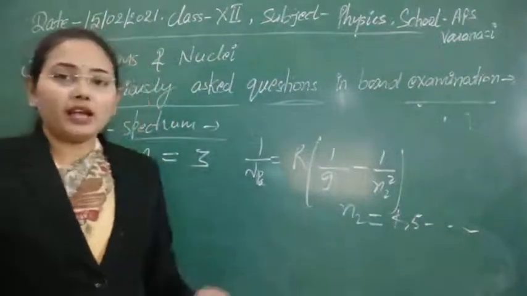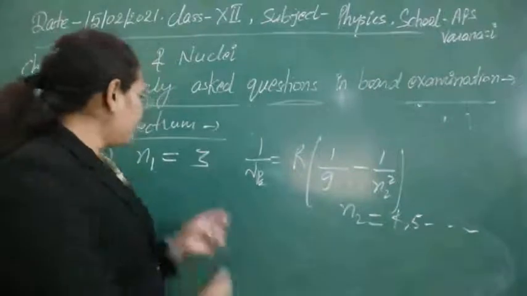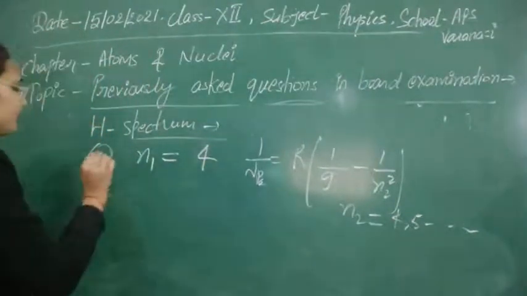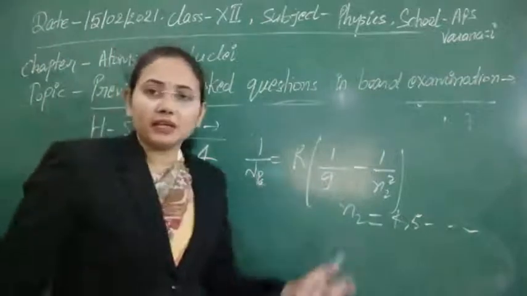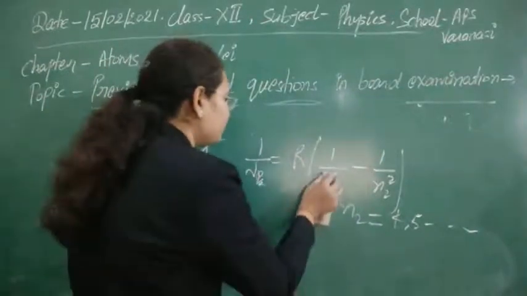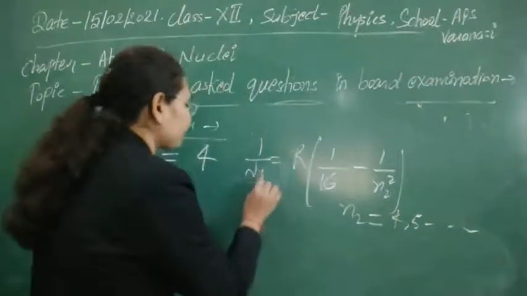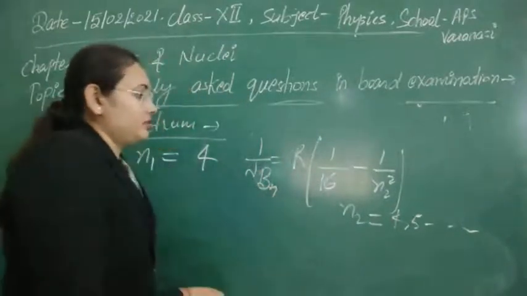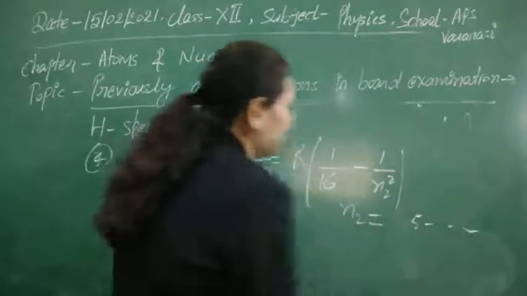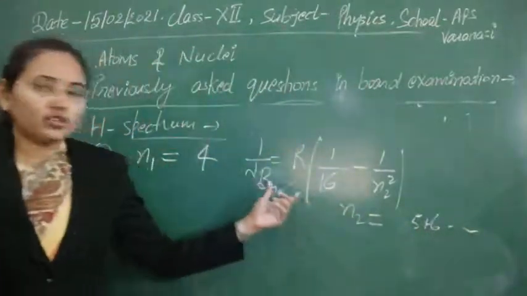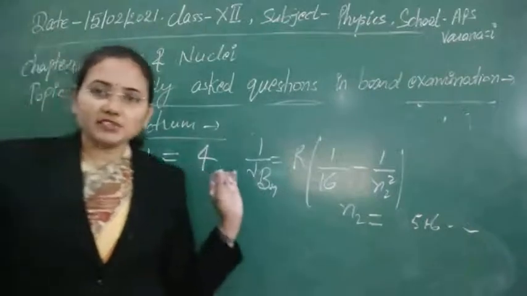Next series that we have, n1 we have fixed as 4. So if an electron is making a transition from a higher state to n equal to 4 state, then the wavelength is given for this series by this value. And we can again calculate the minimum and maximum wavelength here.